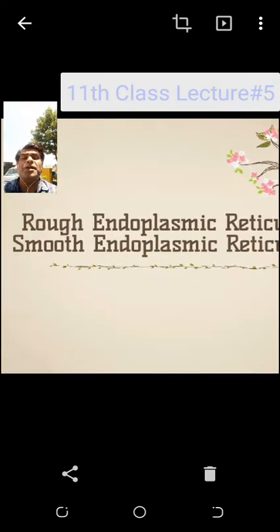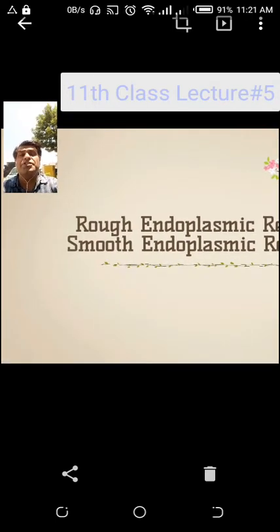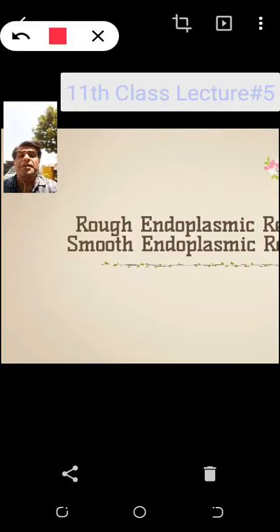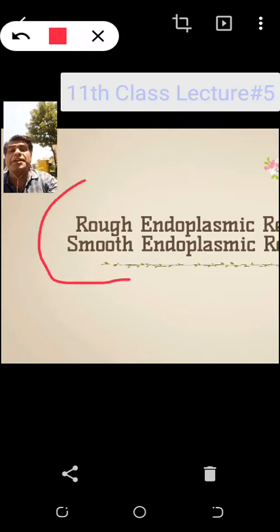Now rough endoplasmic reticulum, you just see this term which I want to show you: smooth and rough endoplasmic reticulum. These are important: rough, smooth. Rough endoplasmic reticulum means ribosomes are attached to the endoplasmic reticulum. When the endoplasmic reticulum is without ribosomes, that is the smooth endoplasmic reticulum. Now the question is, sir, what is endoplasmic reticulum? What is its function?